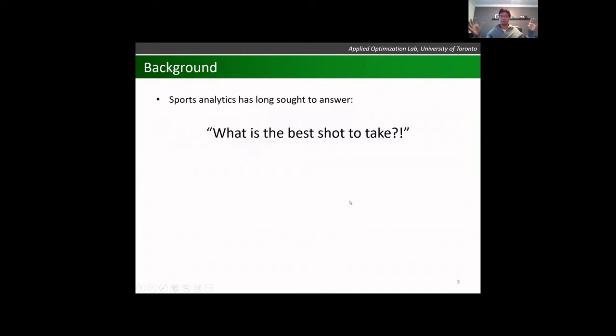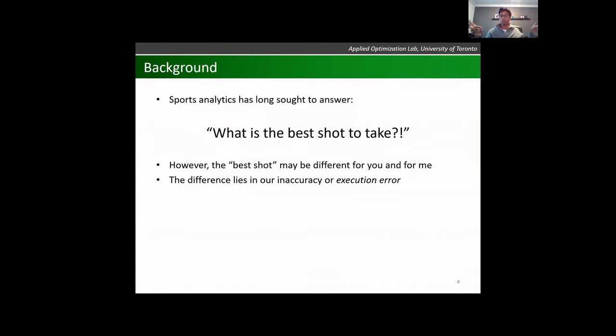As some background, sports analytics has long sought to answer: what is the best shot to take? I'm going to ground this presentation in tennis, of course. In tennis, what is the best shot a player should take? Aiming for the corner, aiming for the baseline, what spin, what speed? The main issue, though, is that what is defined as the best shot may be different for you and for me. For example, let's say Mark and I are playing tennis, and I'm assuming Mark is a much better tennis player than I am. He can afford to do different shots that I can't even attempt, or should not attempt.